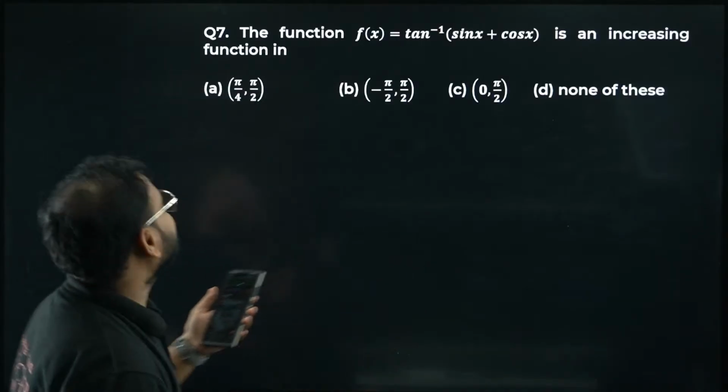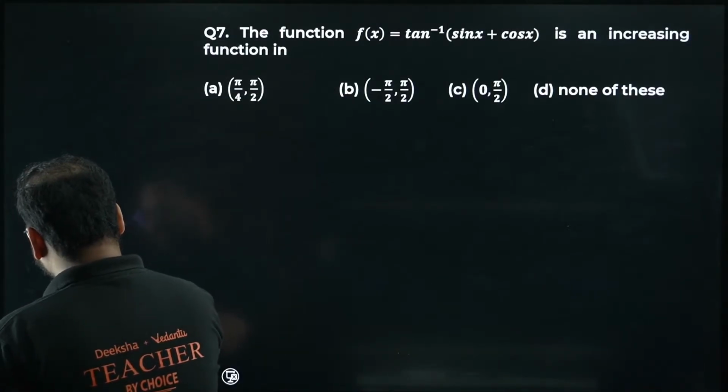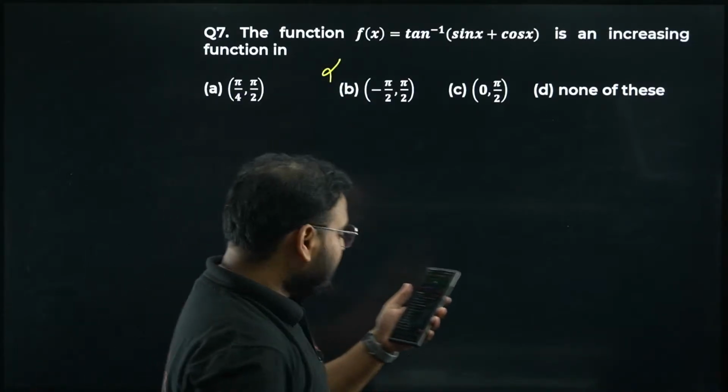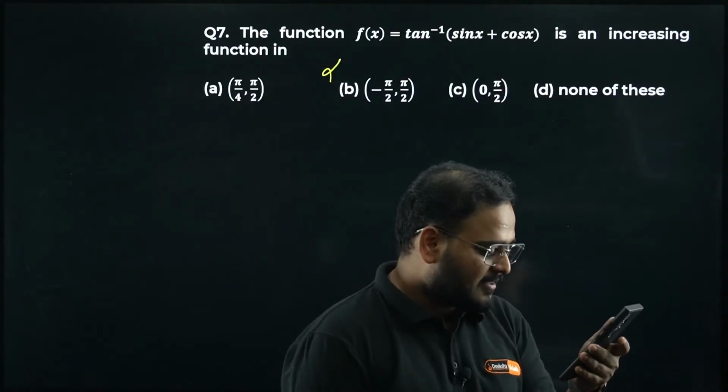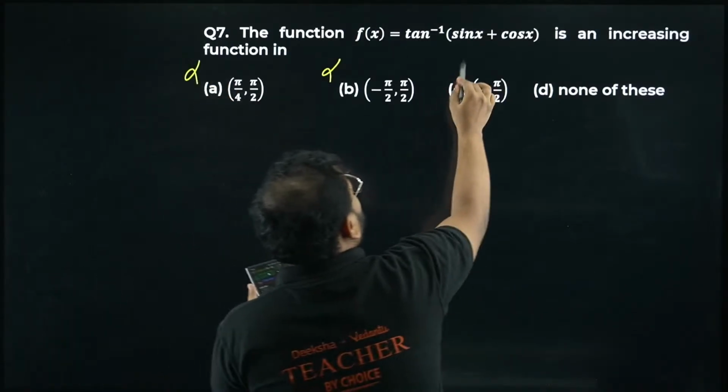B is wrong, guys. B is wrong. Okay. Why are all of you saying B? A also is wrong. C also is wrong. Option D is correct.